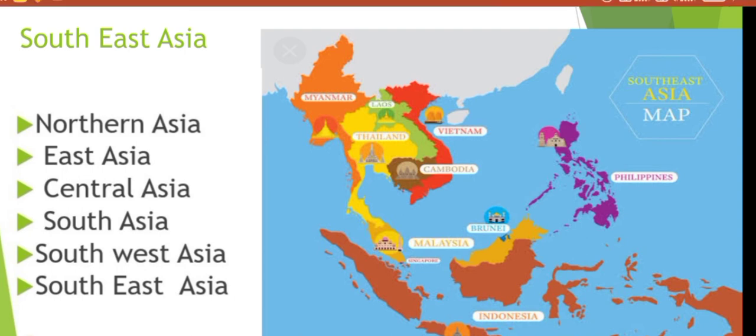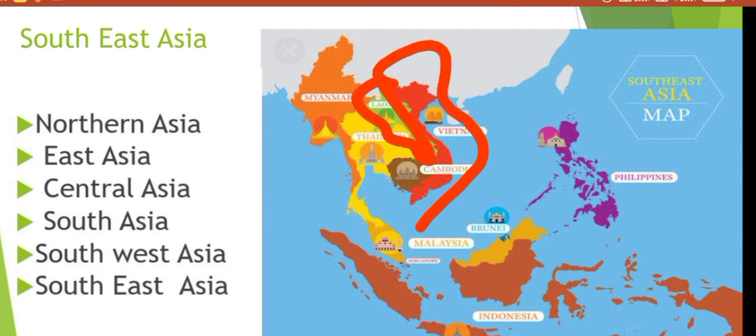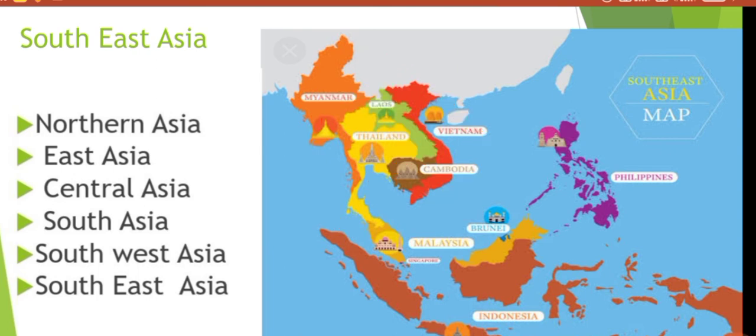The first country in Southeast Asia is Myanmar. Then you can see here a red colored place, that is Vietnam. And this part is Laos. This yellow colored part is Thailand. But I am again saying that these colors are only for locating the place easily. You can see here a brown colored part also, that is Cambodia.